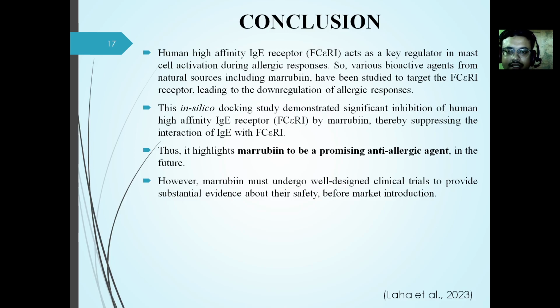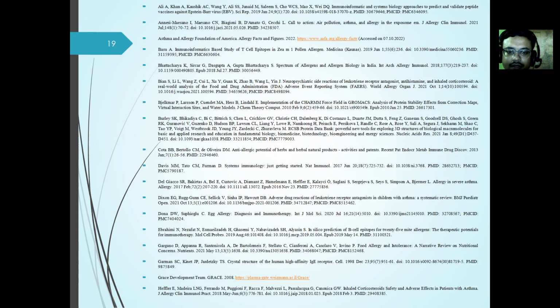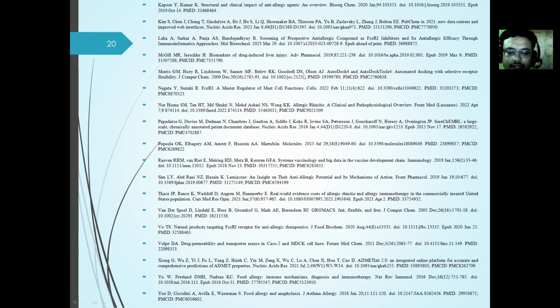Now coming to the references, these are some of the references which I have consulted while designing and performing this particular work.